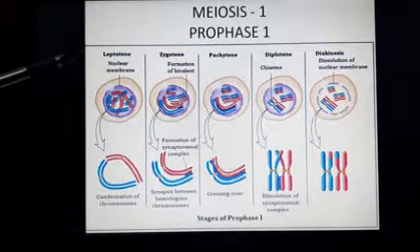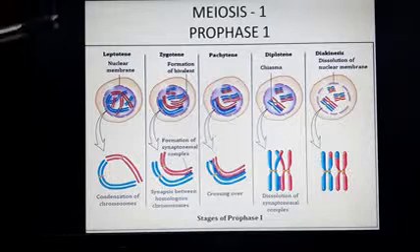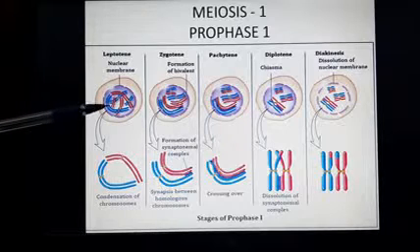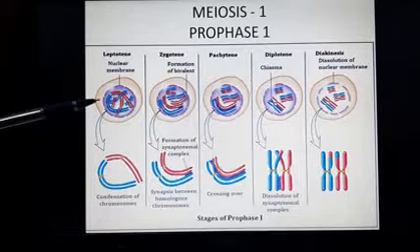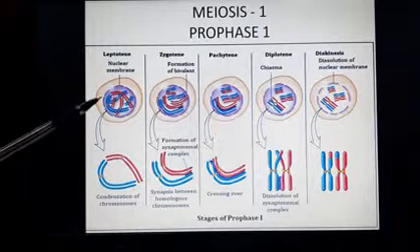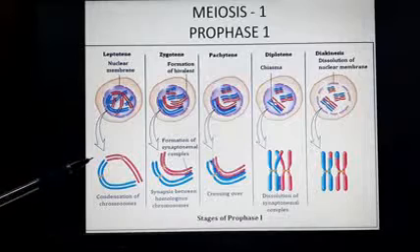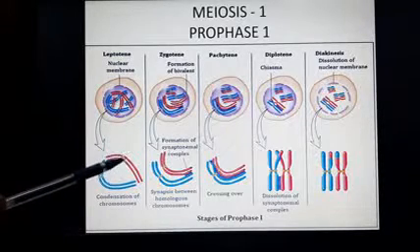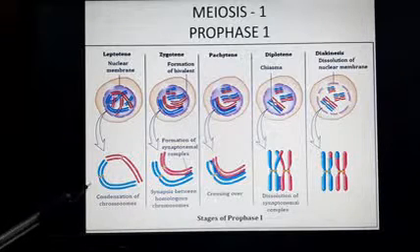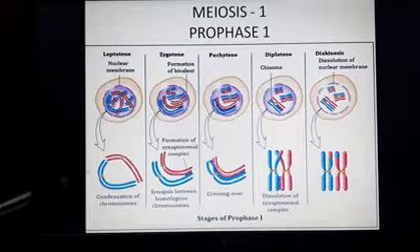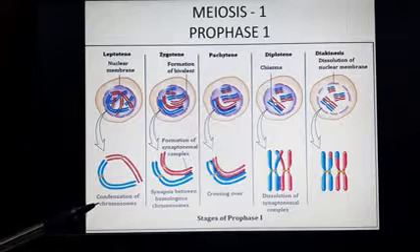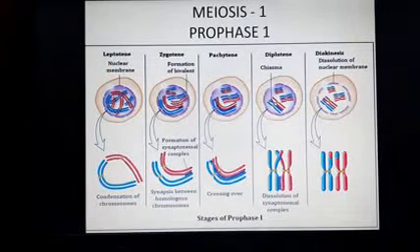Now what happens during prophase 1 of meiosis 1? Before this stage begins, please remember that each chromosome has already replicated itself. So you can see the blue chromosome with its sister chromatid, and the red one, which we probably get from the other parent, has also already replicated. So these start condensing. The most important thing about the leptotene stage is that the condensation of the chromosomes takes place. Then we come to the next stage, which is called the zygotene.